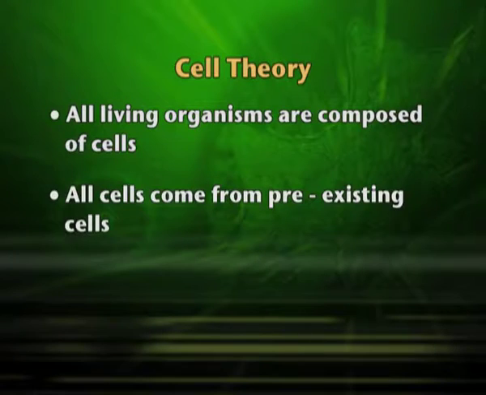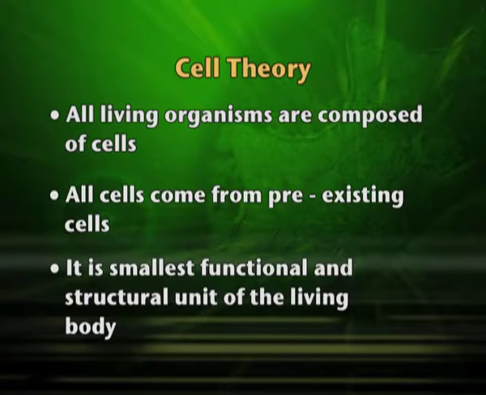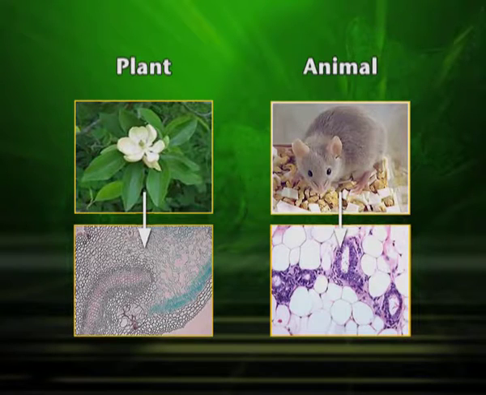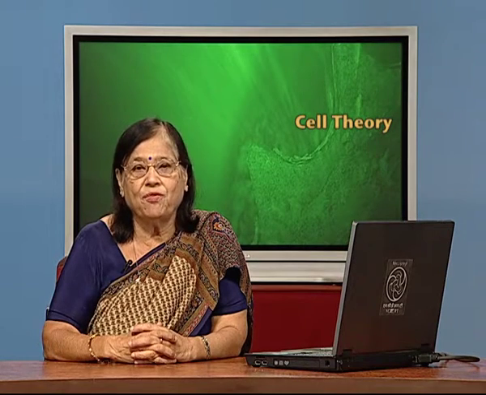So, two points: all living organisms are composed of cells, and a cell can be formed only from a pre-existing cell. And the third point, of course, is that it is the smallest functional and structural unit of the living body. All organisms are made up of cells. If it is a flower, it is made up of cells. If it is a rabbit or rat, it is made up of cells. But there is some difference between animal cell and plant cell, though there are more common features between the two types of cells.